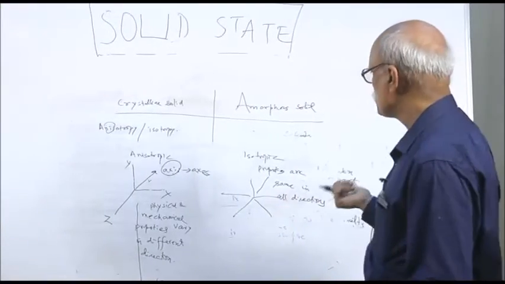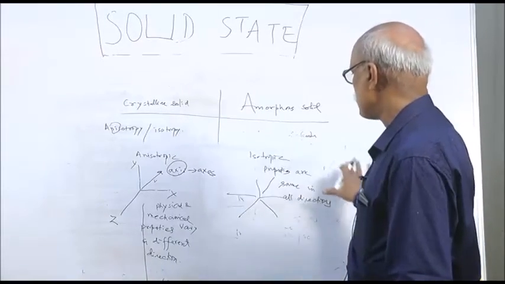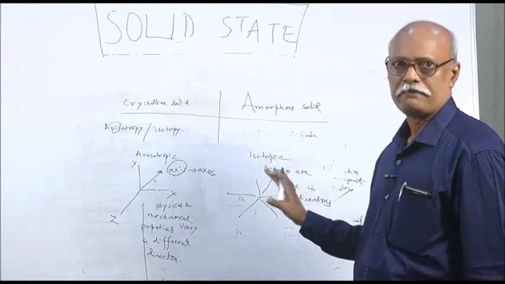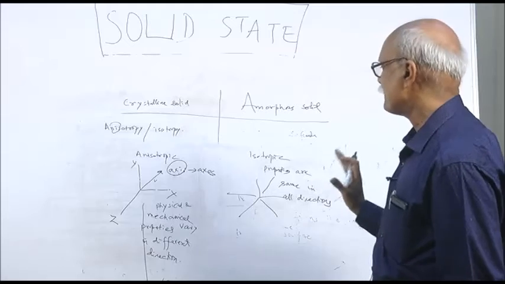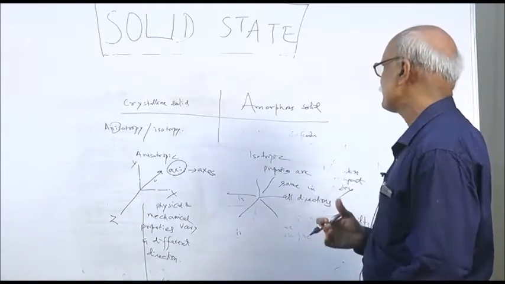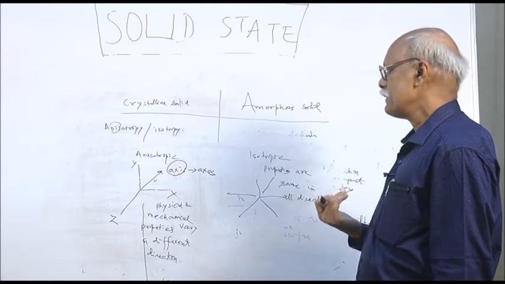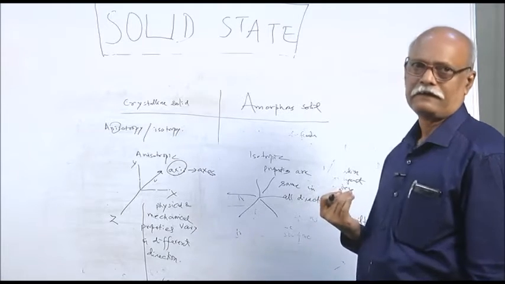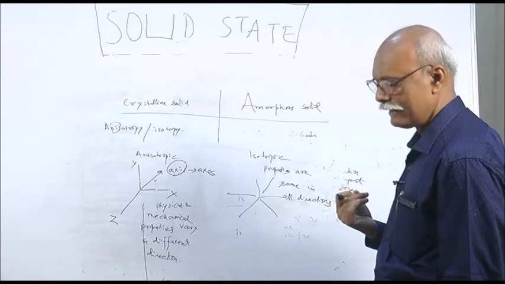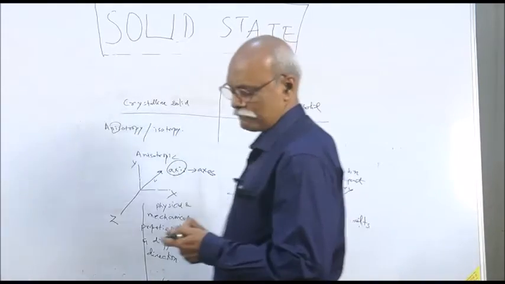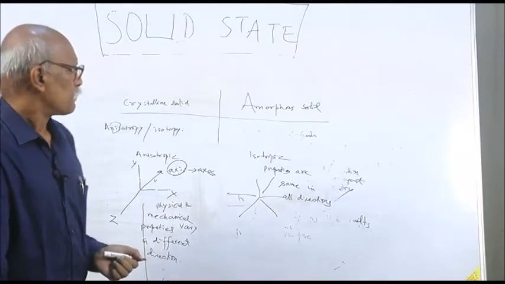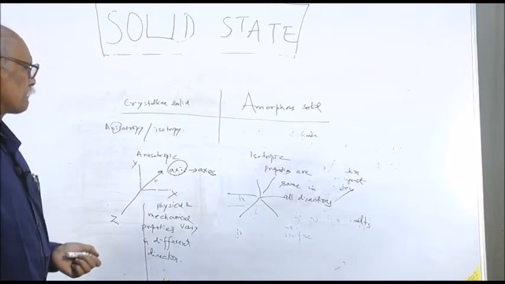That is due to the fact that there is no definite geometric arrangement. As a result, in all possible directions, amorphous solids give the same physical and mechanical properties. Understand? This is the isotropic property of amorphous solids.